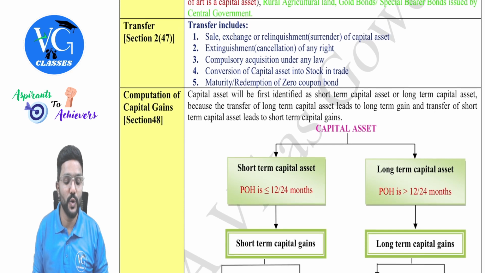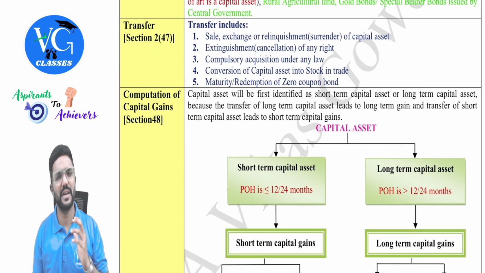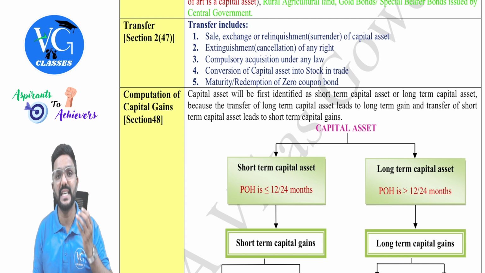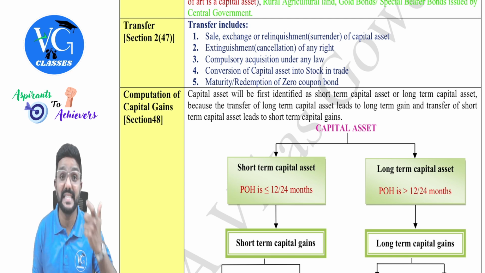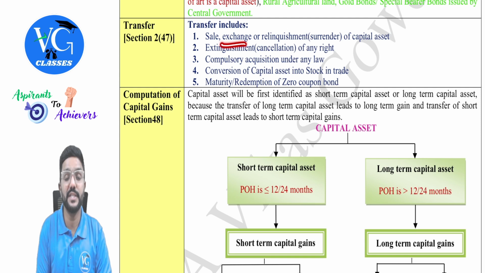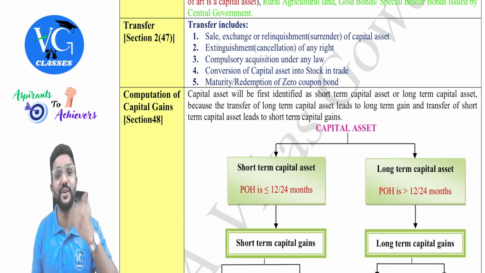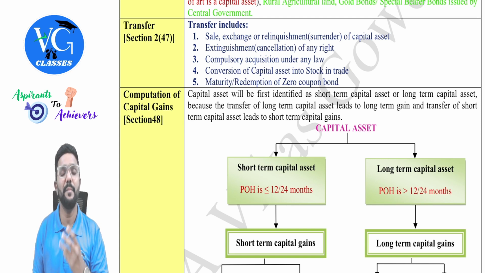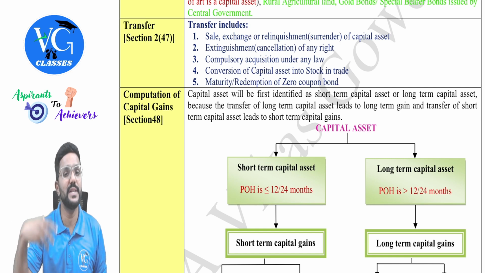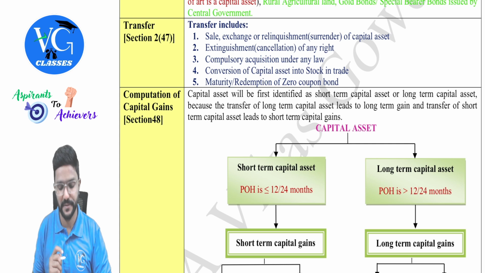Next, section 2 clause 47 defines transfer. Transfer normally means sale, but here a few important transactions are also covered which are regarded as transfer. So what are those? Sale is always a transfer. Exchange: I gave my asset, you gave your asset. Sir, is it a transfer? Yes. Maybe some amount of money might also be involved. For example, I exchange my old laptop for a new laptop by paying 20,000 or 30,000. That is called exchange.